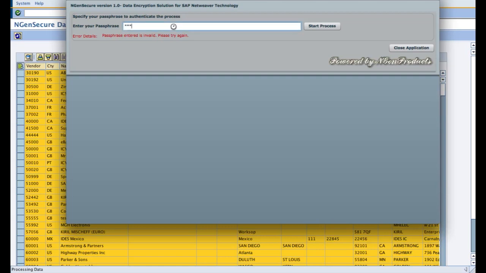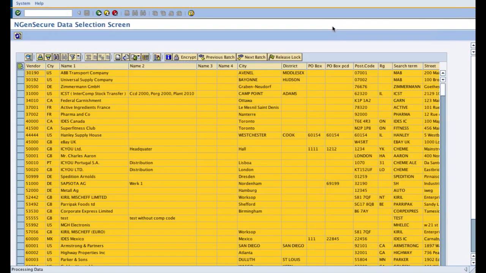Now I can give the wrong password 3 times to actually fail the process of encryption, and it will show on my screen 3 failed attempts for passphrase.